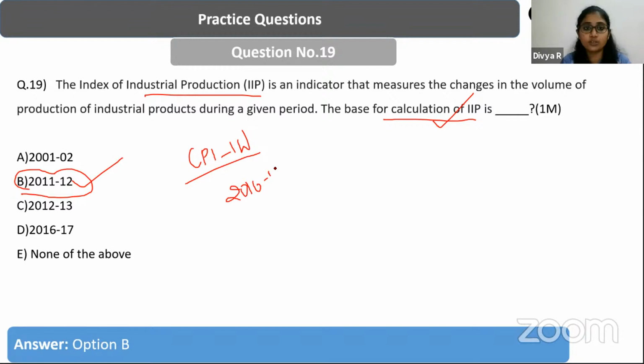And there are talks to also change the base year for the GDP calculation too. So it is going to happen very quickly. That was also spoken in the budget, right?